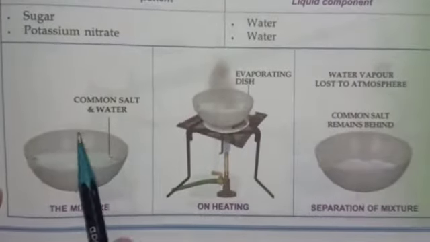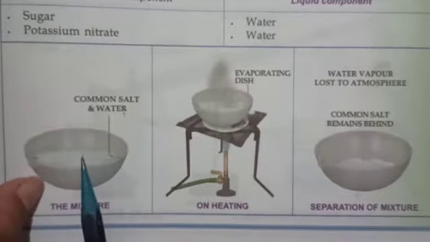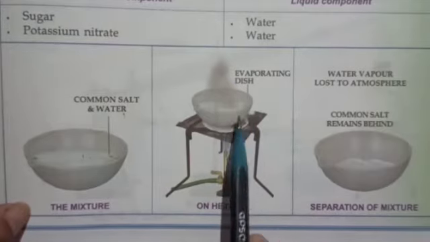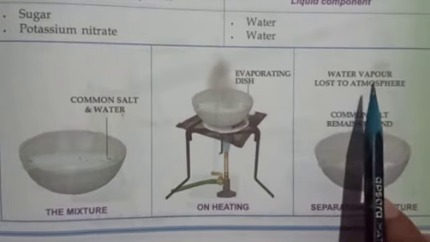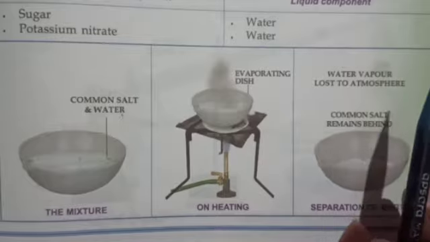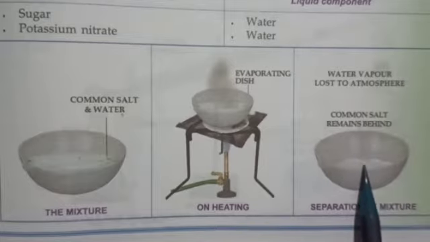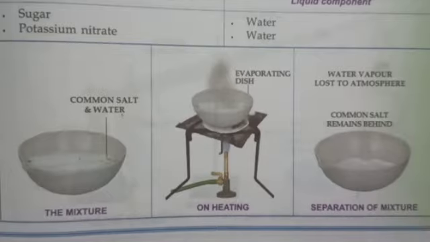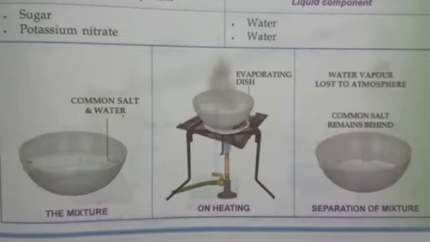Let me explain this method to you. Here also the mixture is taken. The mixture is of common salt and water. When salt and water is heated in the evaporating dish, what happens? Water changes into vapor and is lost in the air, while the salt remains behind in the evaporating dish. This is how the evaporation method is used to separate common salt from water. Then comes the next method.